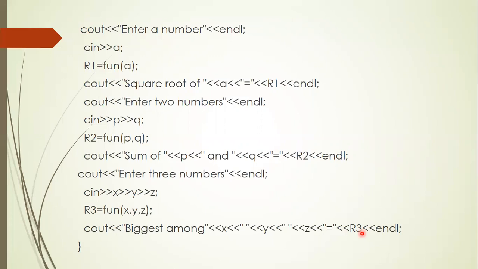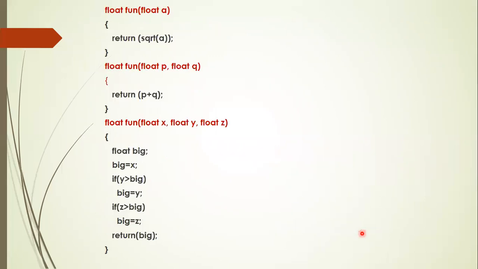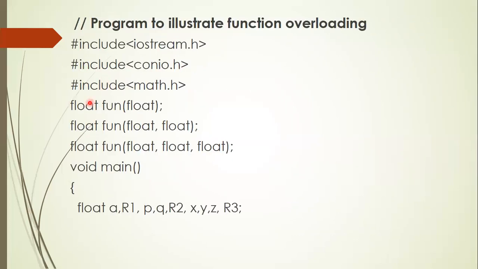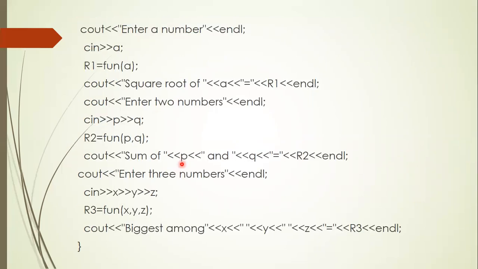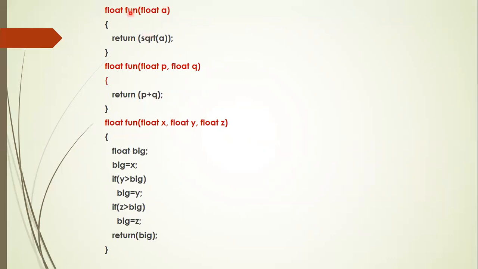Now we have to write three different forms of the function fun. Return type is float, because in all the cases we have mentioned the return type as float, float, float. First case it is one float, second case it is two, third case it is three. Float, function name is fun, float A, return square root of A. Second case, return type is float, function name is fun, float P comma float Q, return P plus Q. And the last one is float fun, float X comma float Y comma float Z. Three arguments, all of float type.